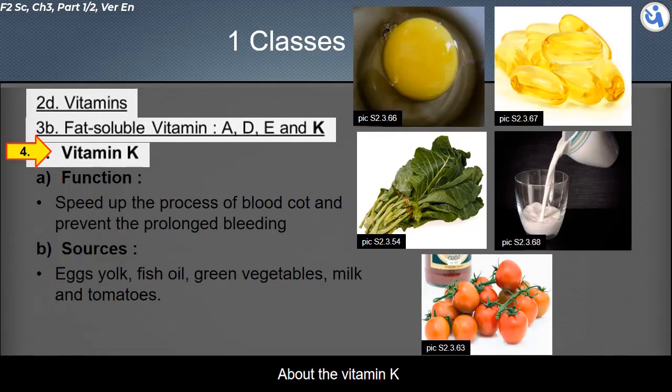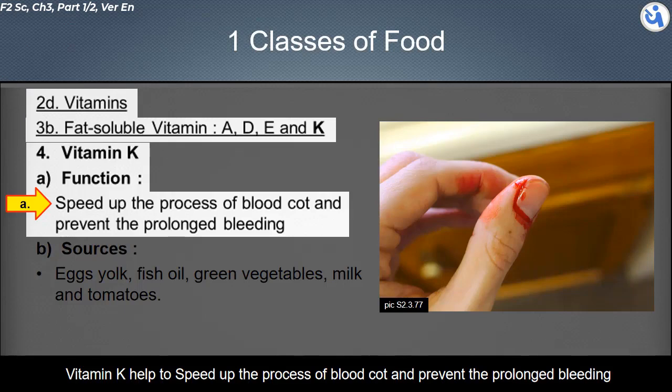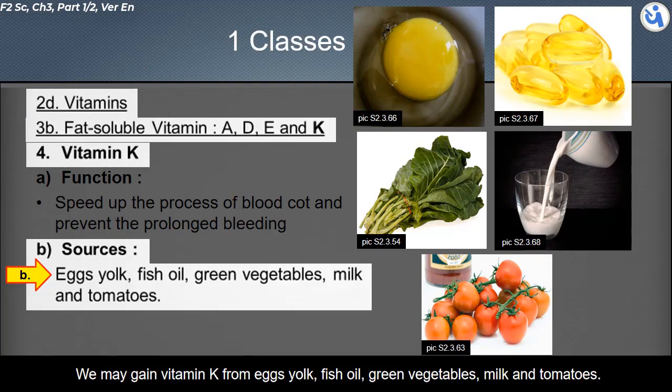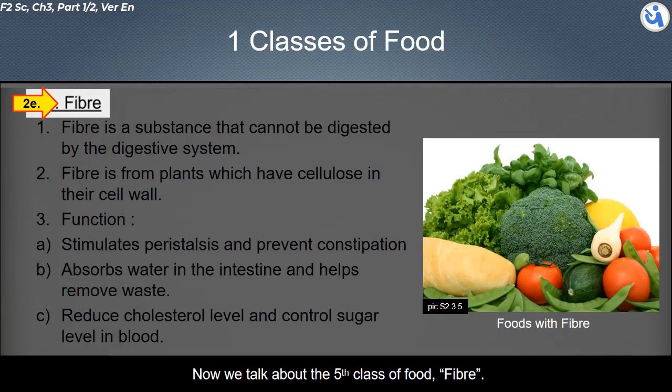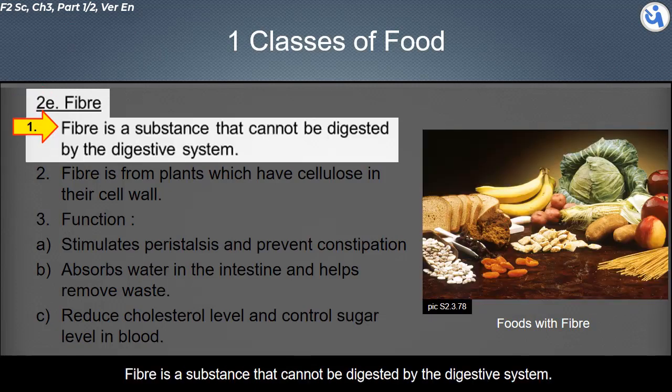About vitamin K: vitamin K helps to speed up the process of blood clotting and prevents prolonged bleeding. We may gain vitamin K from egg yolk, fish oil, green vegetables, milk, and tomatoes. Now, we talk about the class of food, fiber. Fiber is a substance that cannot be digested by the digestive system.